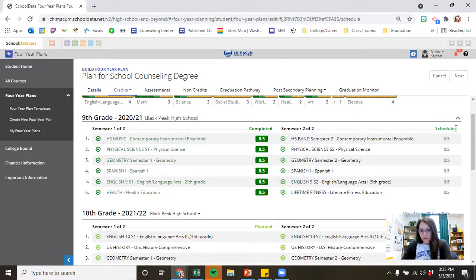Over here, you can see that I'm scheduled into these classes. Okay, so those classes aren't dark green yet because I haven't actually earned that credit, but I'm scheduled into it, and so I should have it by the end of the year.